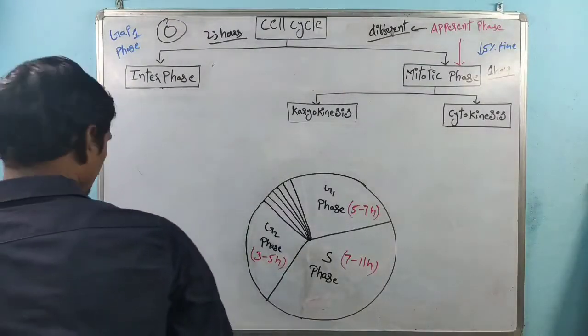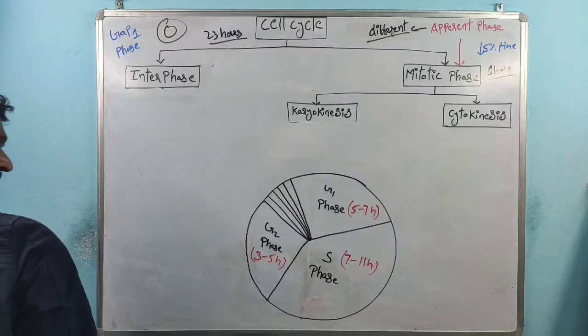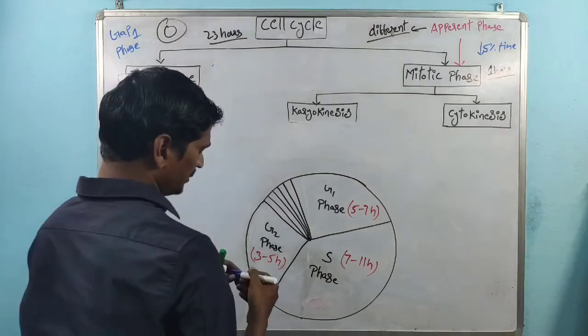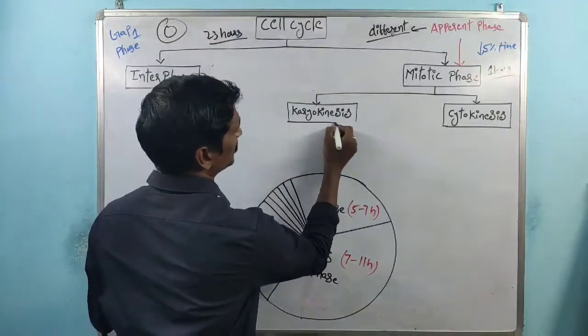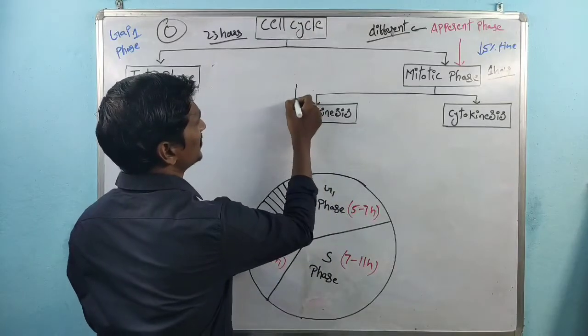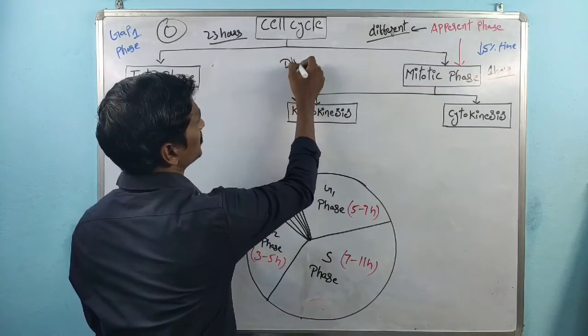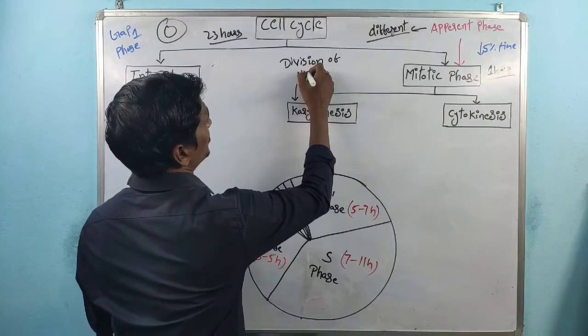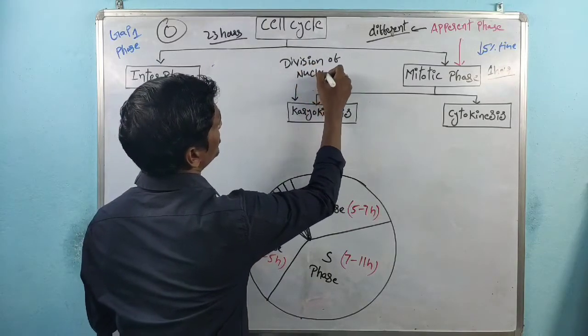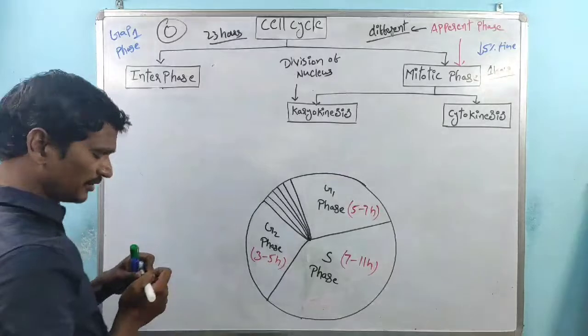Within the mitotic phase, the very first one is the karyokinesis. Karyokinesis indicates division of nucleus. Division of nucleus is called karyokinesis.